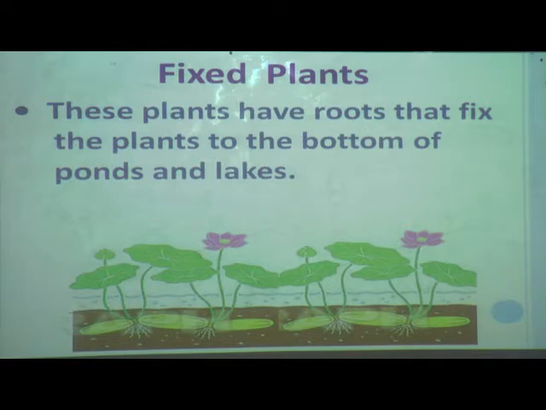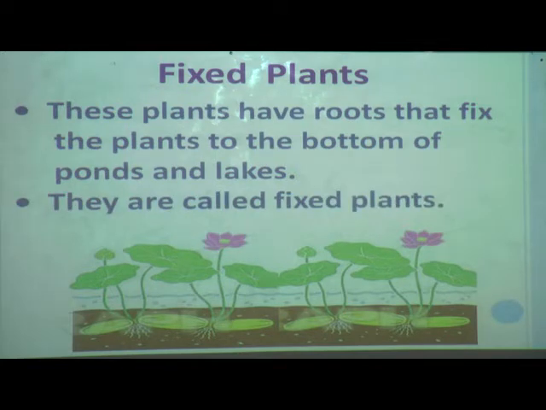You can see here in the picture the root that fixes the water lily or lotus at the bottom of the pond or lake. So that's why they are called fixed plants.